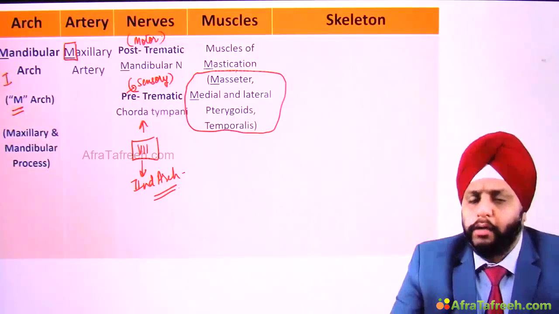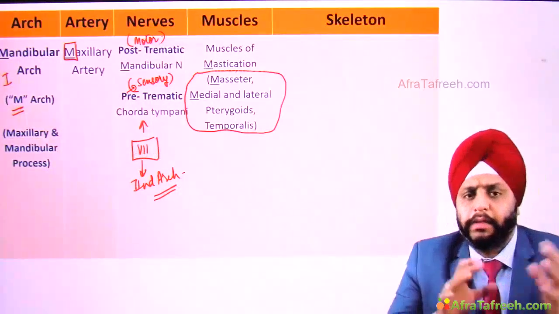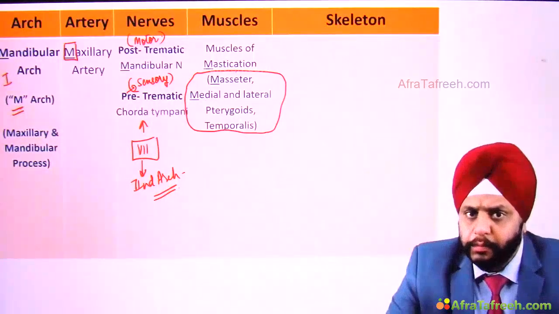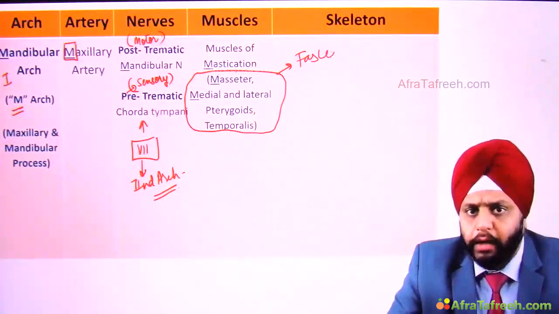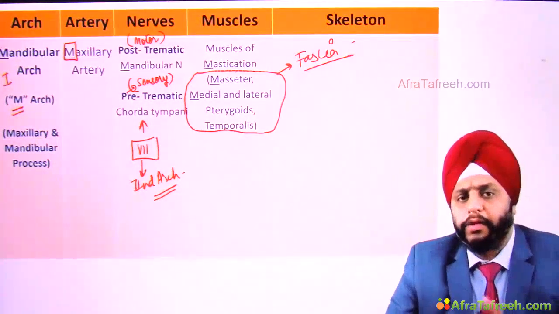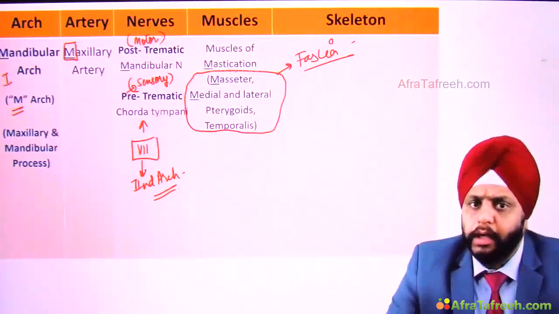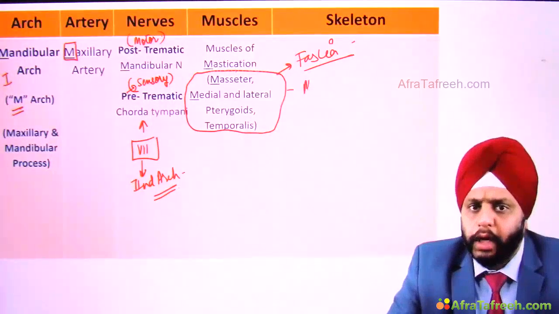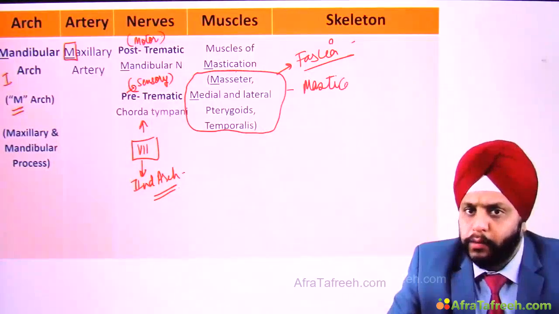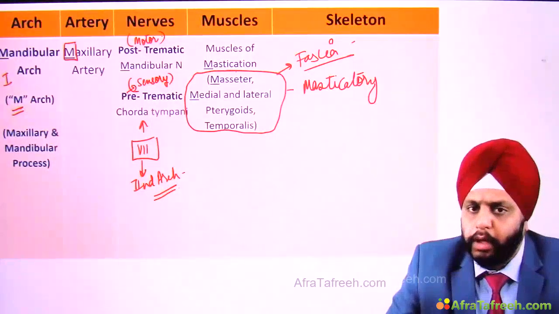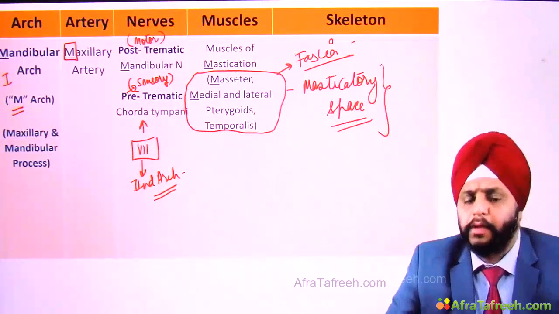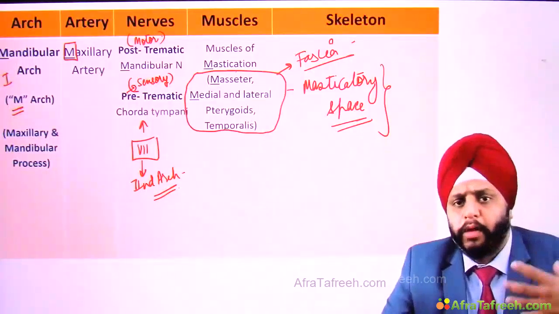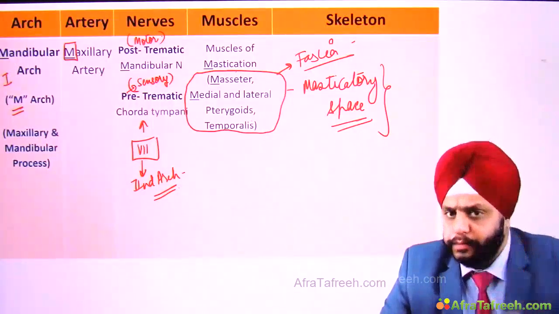Now around these muscles we have a fascia, and therefore between the fascia and the muscles there is a space that is known as the masticatory space. If there is an abscess, an infection in this, that will be known as a masticatory space abscess.